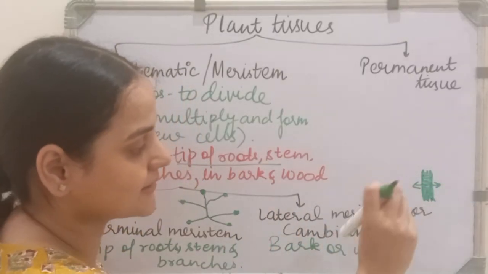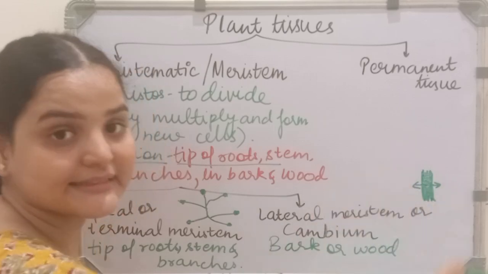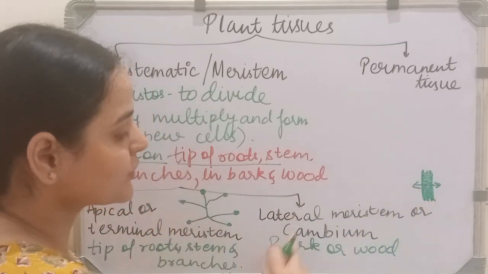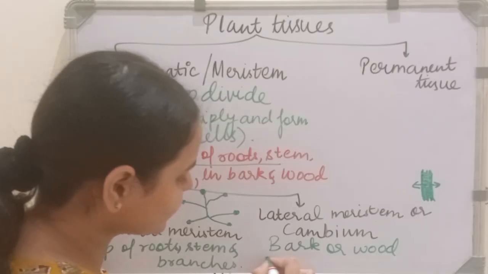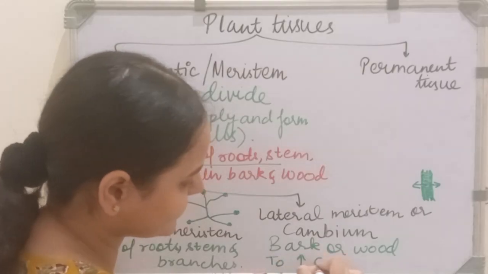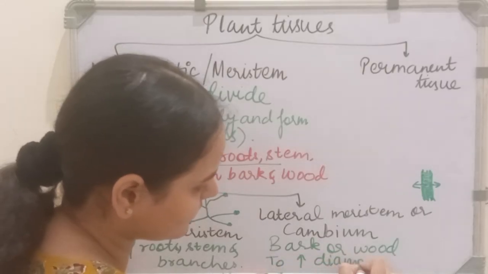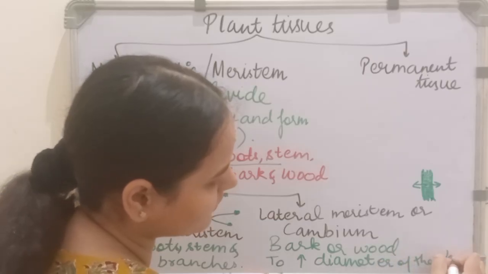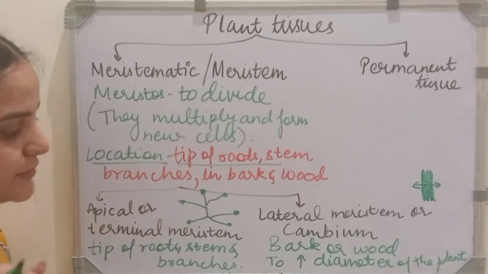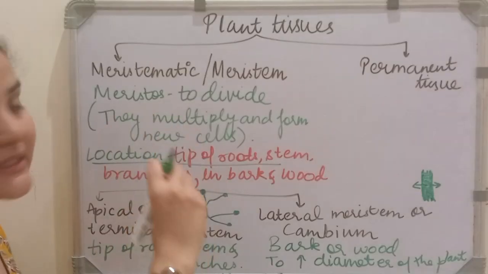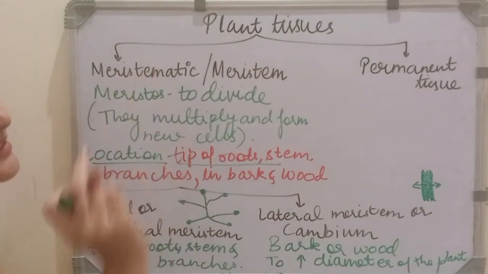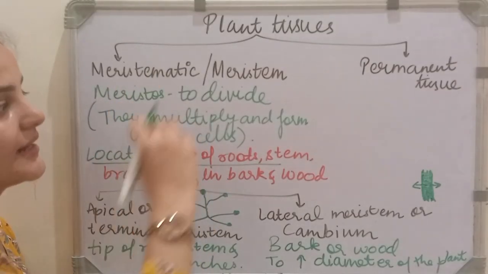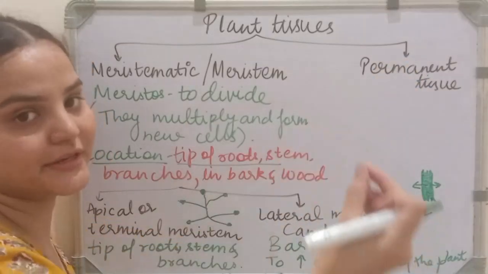This tissue is present here, which is increasing the girth of the plant. So its function is to increase the diameter of the plant. Okay, it increases the diameter of the plant. Next, we will be studying the characteristics of meristematic tissue, and after that we will study the permanent tissue.